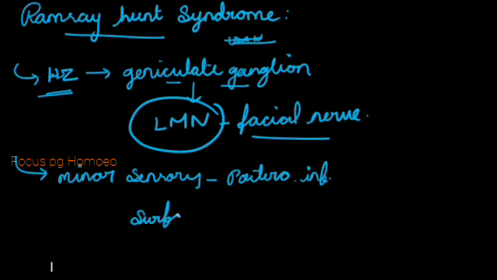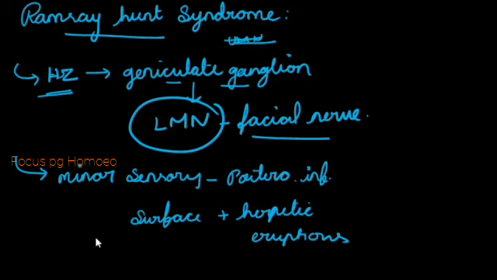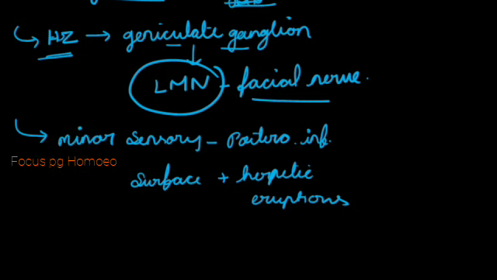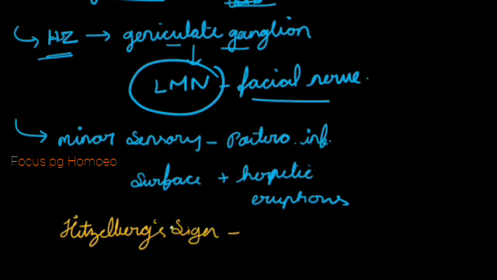and there we may expect some herpetic eruptions also. Okay, herpetic eruptions also. And while discussing anatomy, we had read regarding one important sign related to this particular part of the ear, that is Hitselberger sign. Hitselberger sign, where if there is any facial nerve paralysis or anything, there will be less sensation in the posterior inferior part.